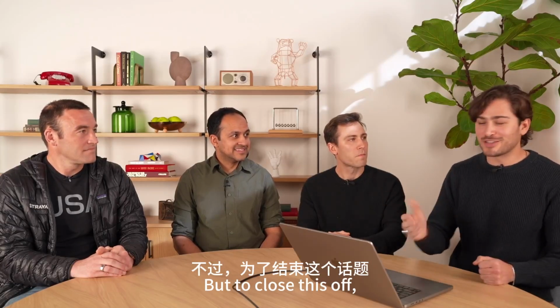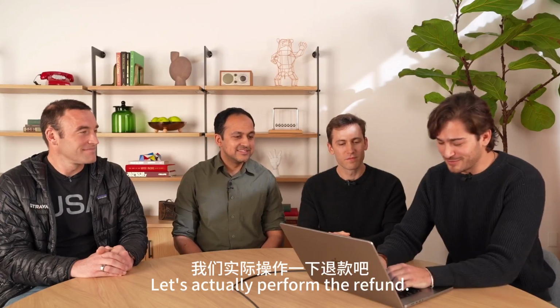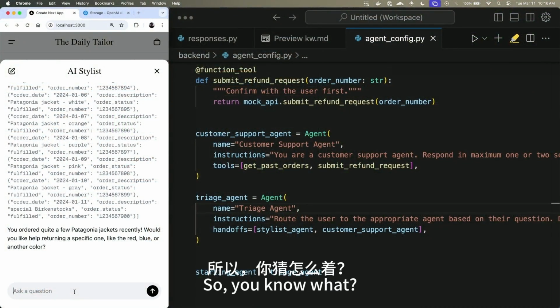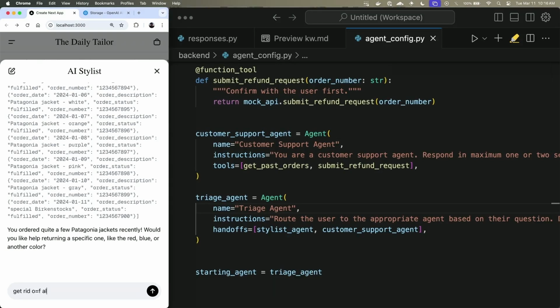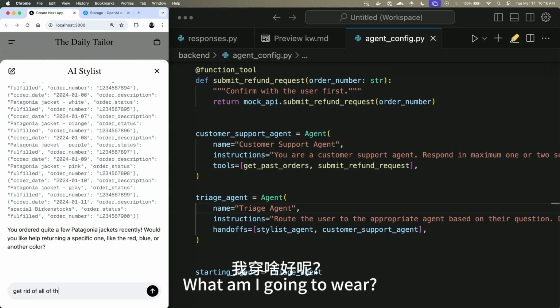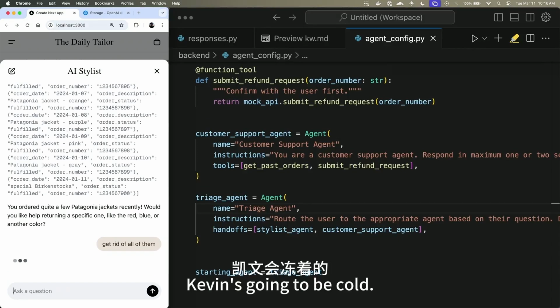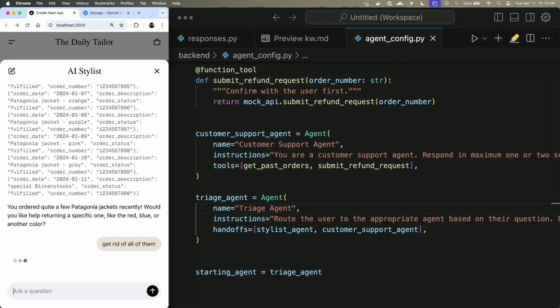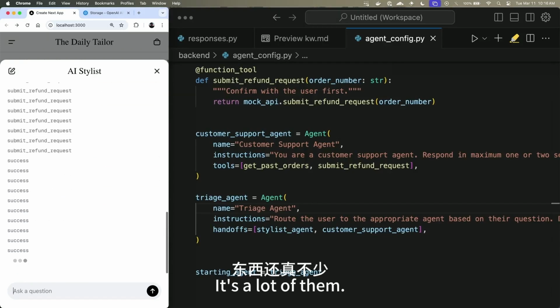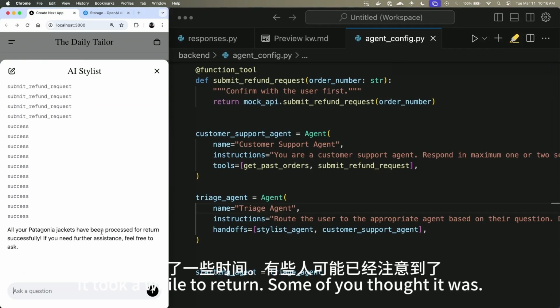But to close this off, let's actually perform the refund. So, you know what? I'm sorry, Kevin. Get rid of all of them. Oh. What am I going to wear? Kevin's going to be cold. Yeah, let's see. It's a lot of them. There we go. It takes a while to return so many.